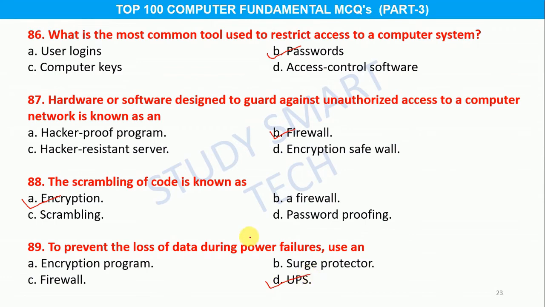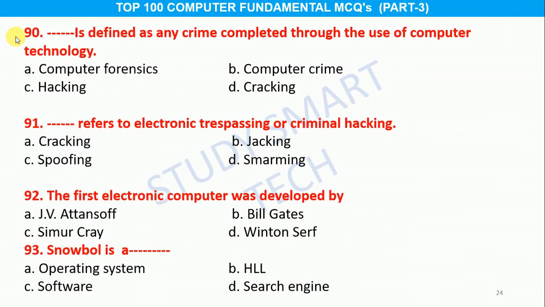UPS. Question number 90. Blank is defined as any crime completed through the use of computer technology. Option A. Computer forensics, B. Computer crime, C. Hacking, D. Cracking, and the correct answer is option B.